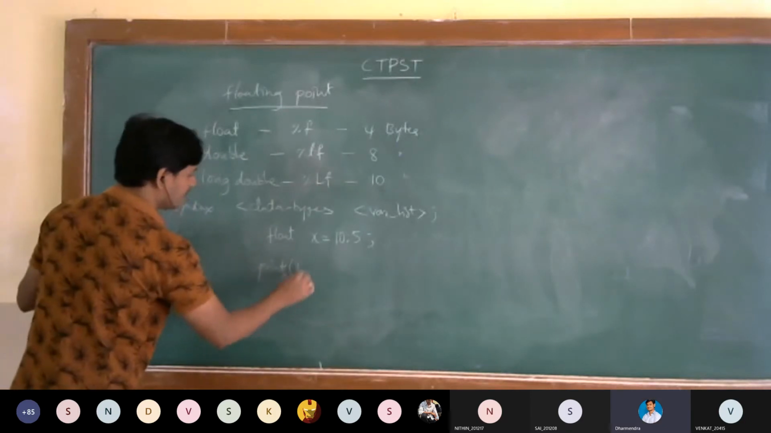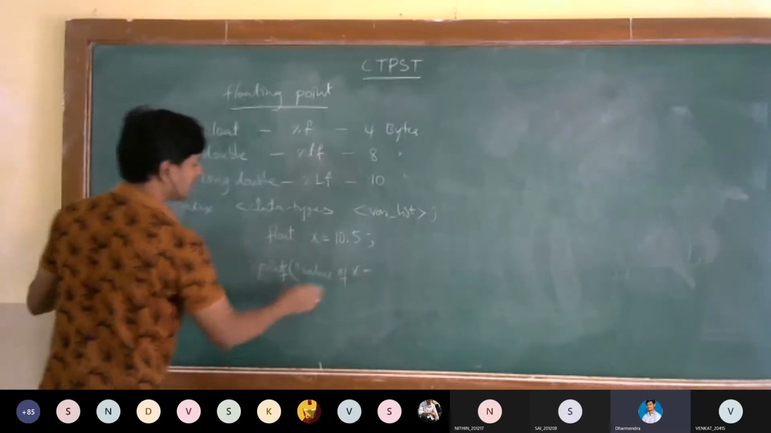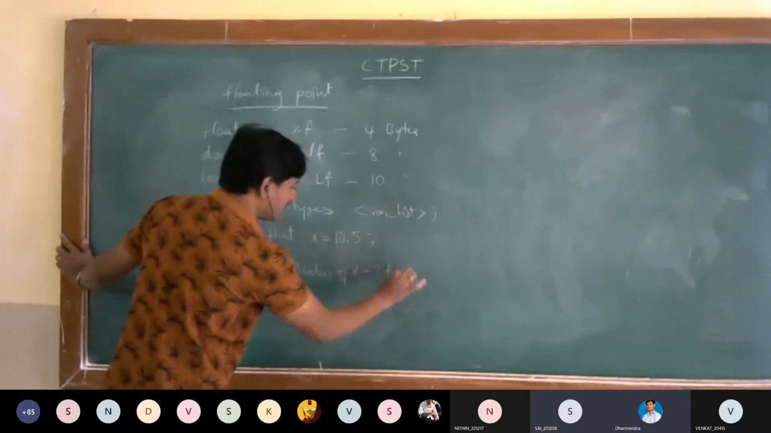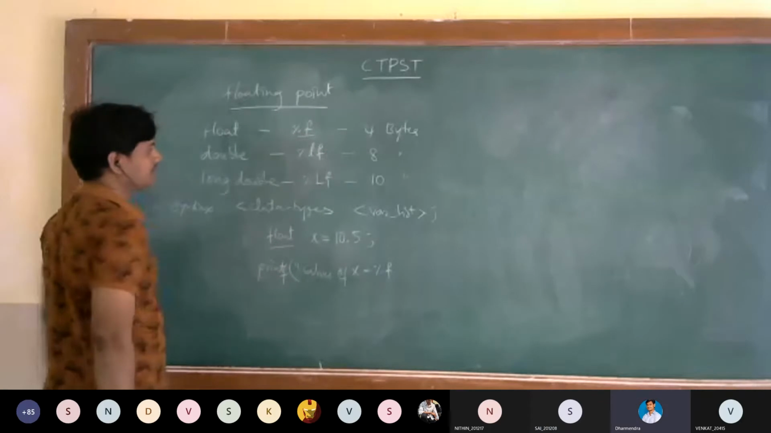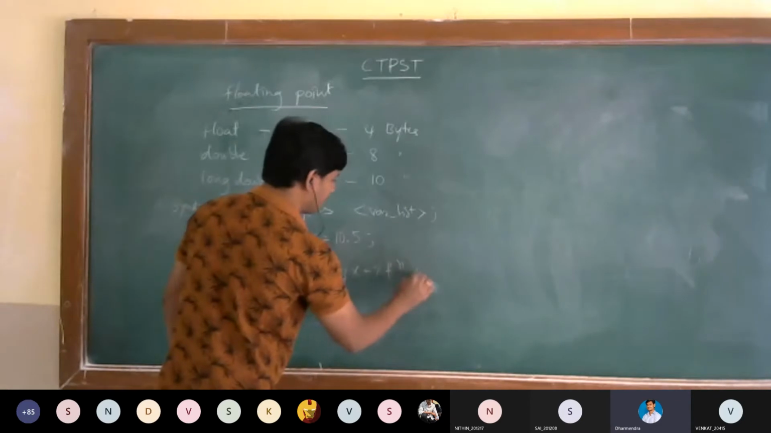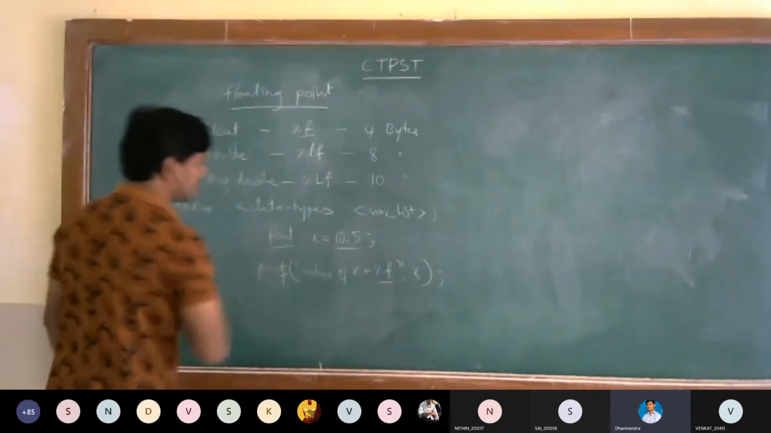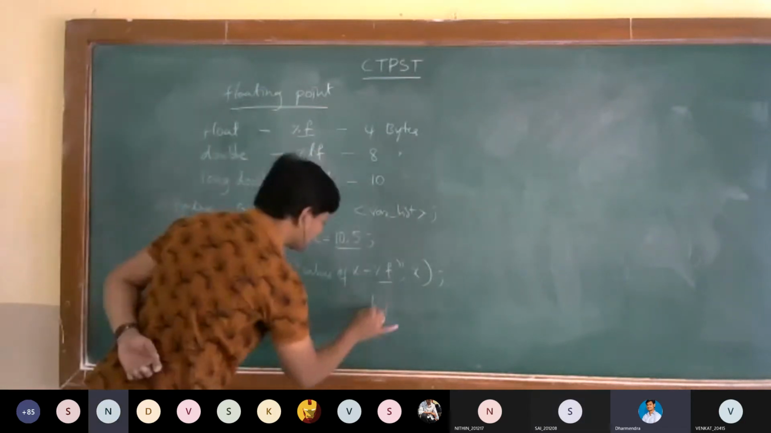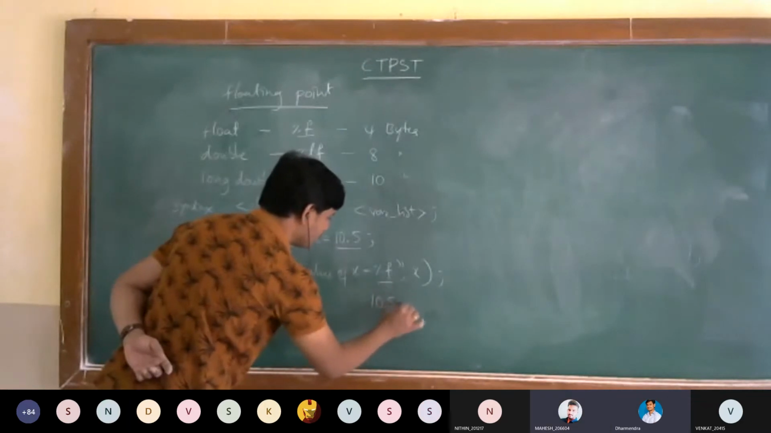I can print like this: printf, value of x. Within the double quotes I can write whatever I want. Here I am printing %f because it is float. If it is double, you can take %lf. The reference is x. So what is the x value here? Can anybody tell me the result? 10.5, and then 4 zeros. Very good.